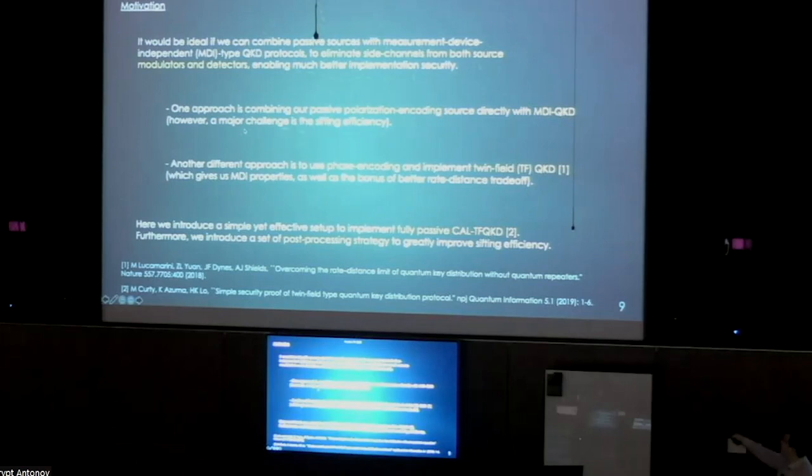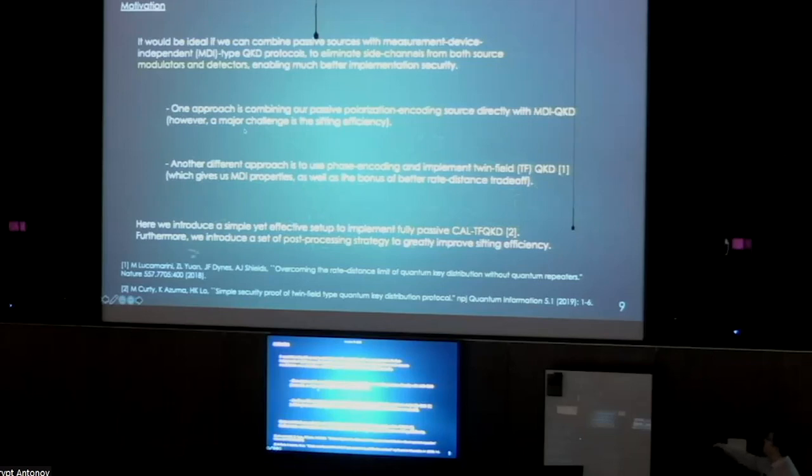However, a big problem here is that the sifting efficiency is not so good because you effectively have double the amount of sifting. Another approach is to use phase encoding and implement twin field QKD, which gives us not only the MDI property, but also the bonus of a better rate-distance trade-off. So in this work, we'll introduce a very simple but effective setup to implement fully passive CalTF QKD, which is one variant of TF QKD.